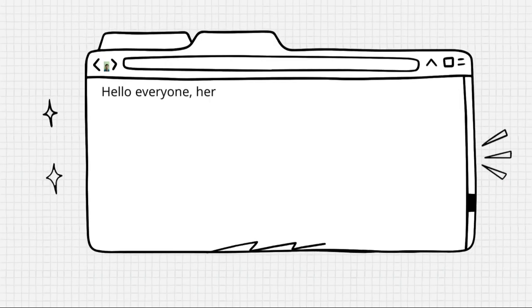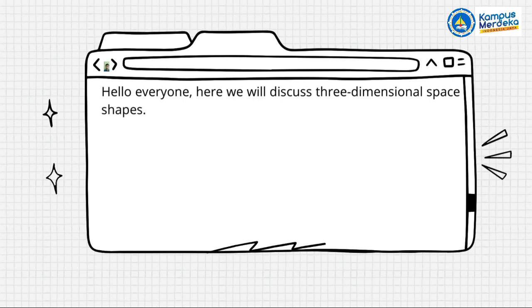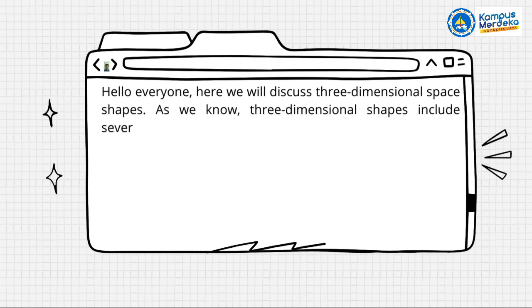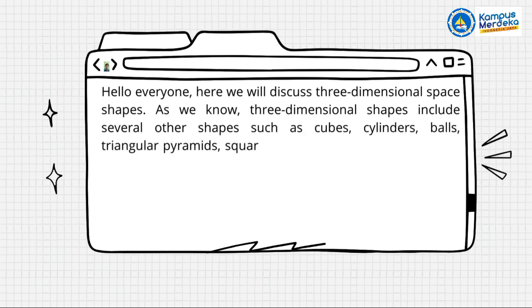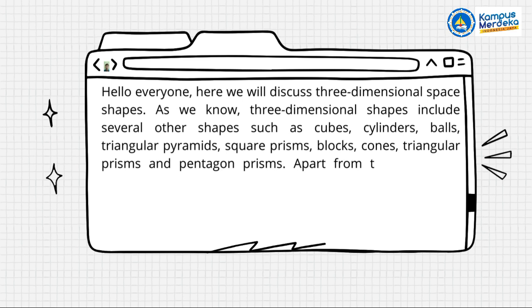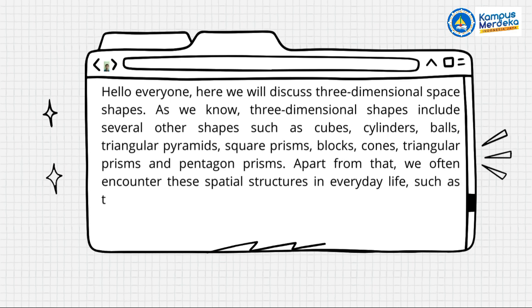Hello everyone, here we will discuss three-dimensional space shapes. As we know, shapes such as cube, cylinder, ball, triangular pyramid, square prism, blocks, cones, triangular prism, and pentagon prism. Apart from that, we often encounter this spatial structure in everyday life, such as the following examples.